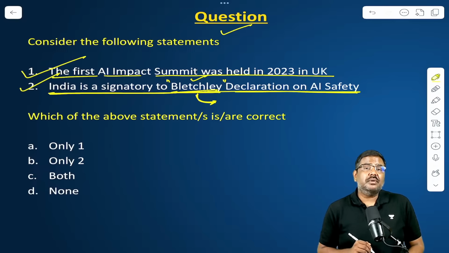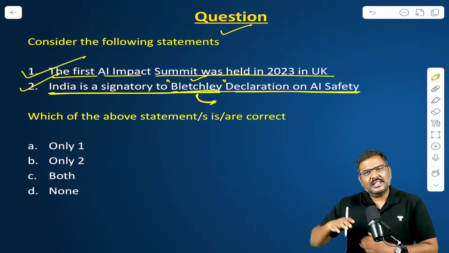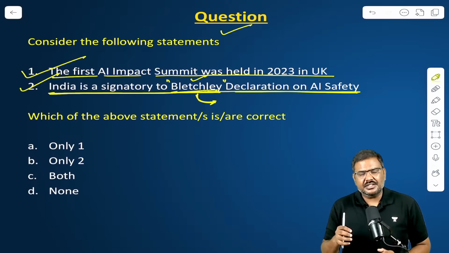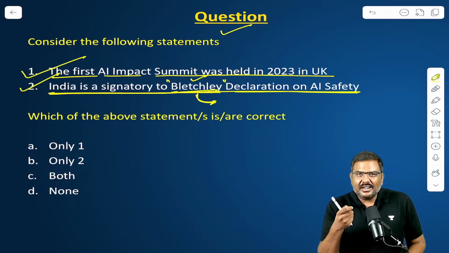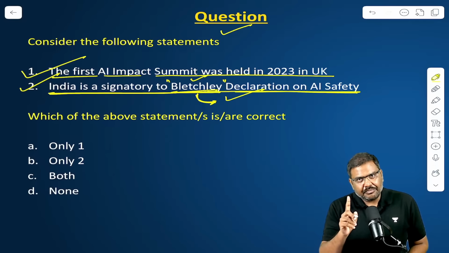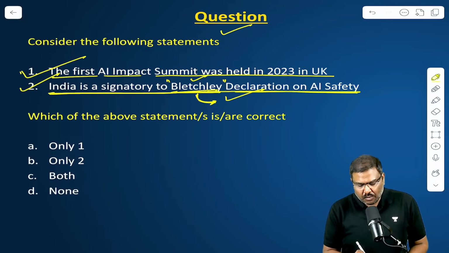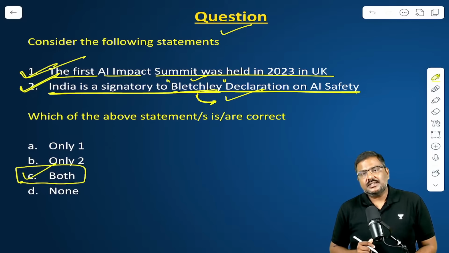Yes, please remember. There are 28 countries, in addition to the European Union, which is a grouping, by the way. So there are 28 countries who are signatory to the Bletchley declaration. India is one of them. So both the statements are true. Right option for the question will be option C.